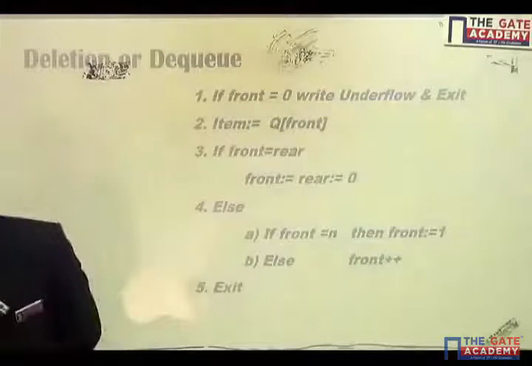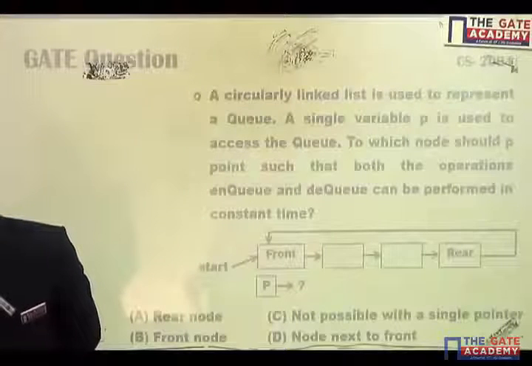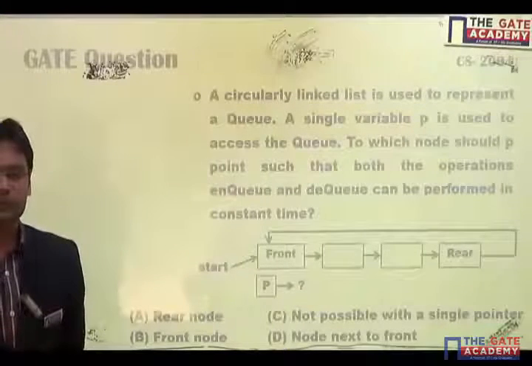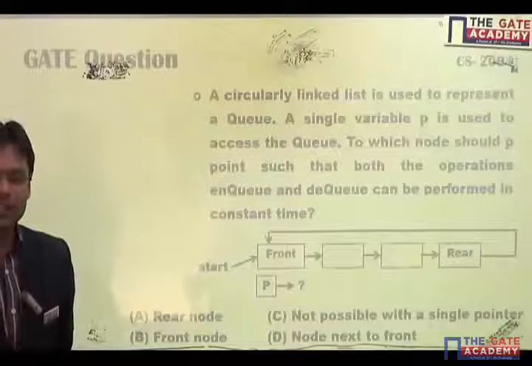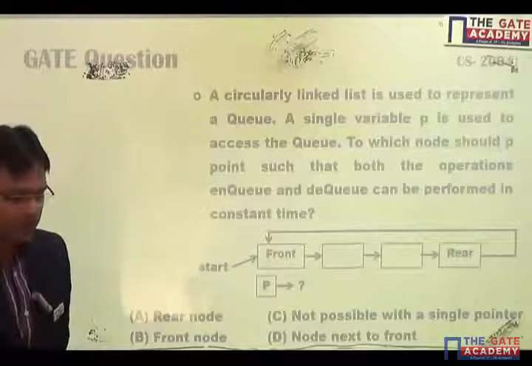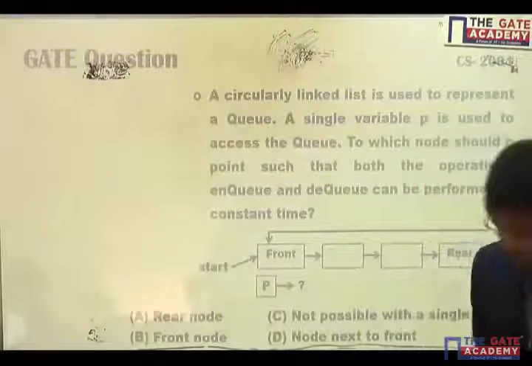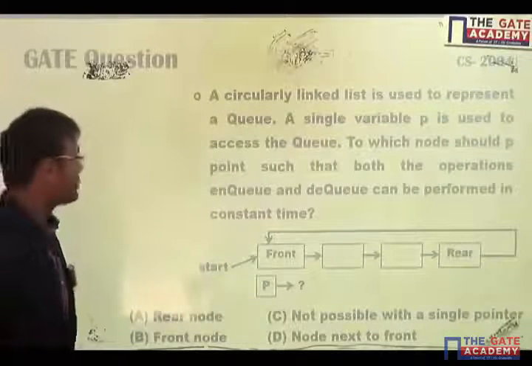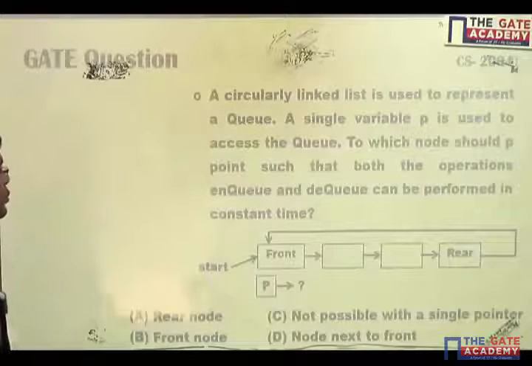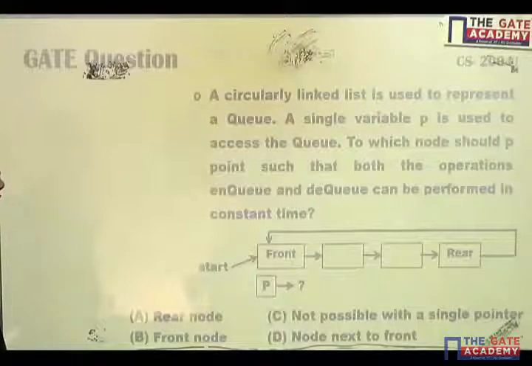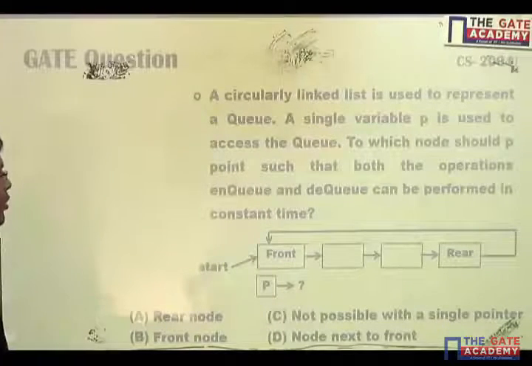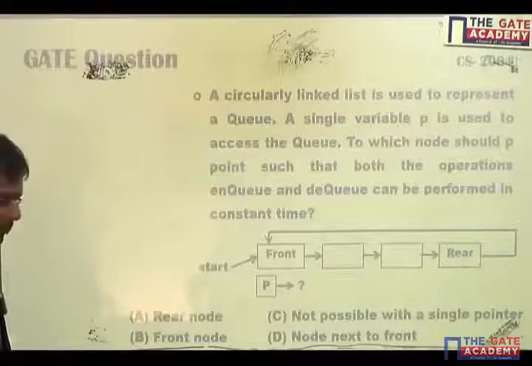Now one GATE question is there. Try to solve this. I'll give you 1 minute if you are able to solve this question. Otherwise I'll solve this question. Okay, so question says that a circular linked list is used to represent a queue. A single variable P is used to access the queue. To which node should P point such that both the operations NQ and DQ can be performed in constant time?